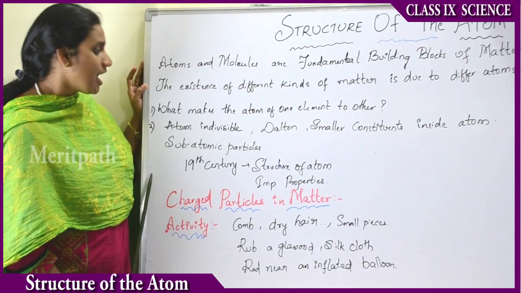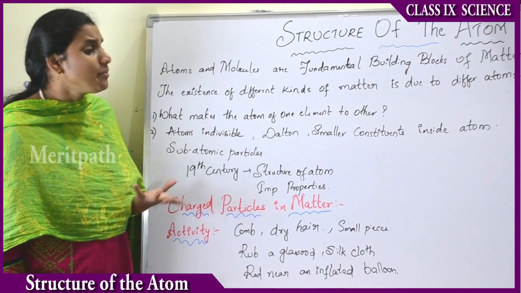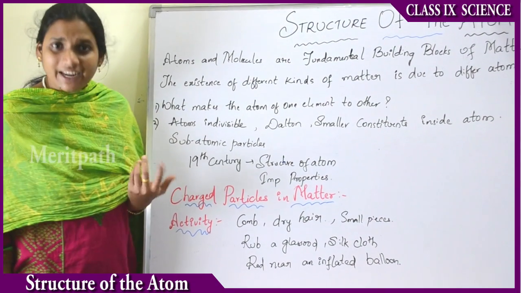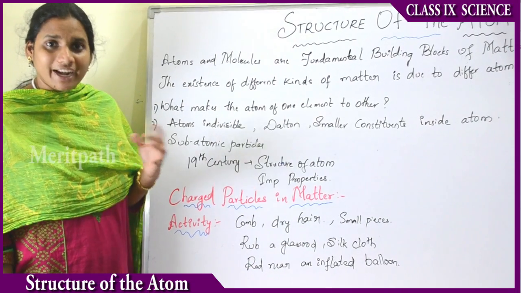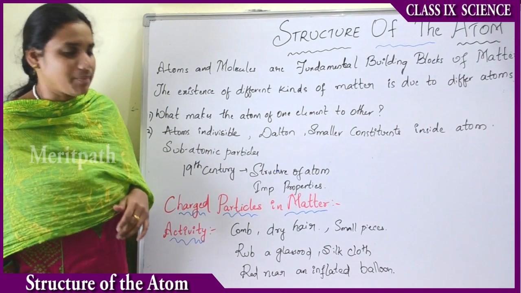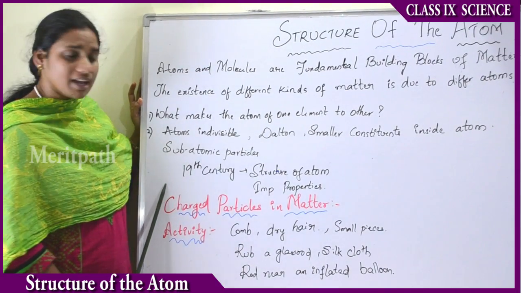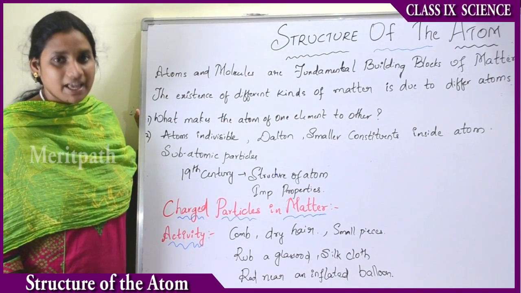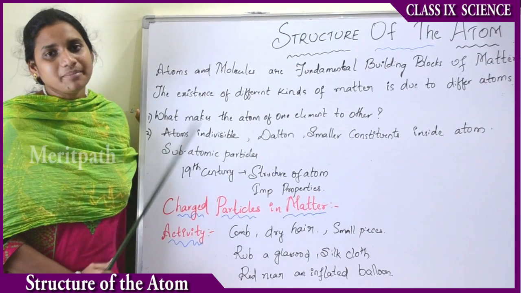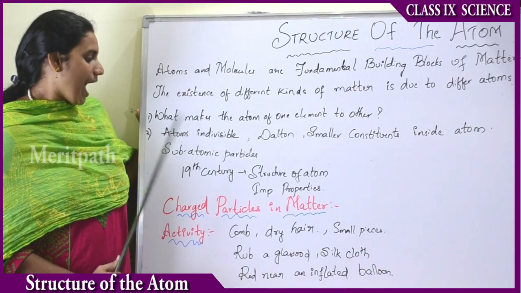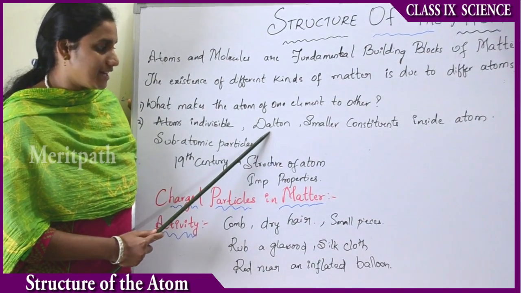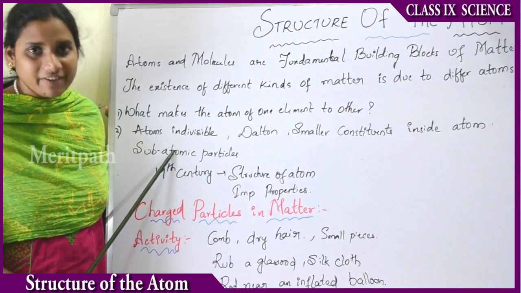Therefore, we can ask what makes the atoms differ from one element to the other, and is the atom again divisible, or does it consist of subcomponents? Let us see all these questions in detail in this chapter, and see that an atom consists of subatomic particles. But previously the scientist Dalton said that the atom is indivisible because it cannot be further divided. Dalton, the great scientist, said that it cannot be divided.